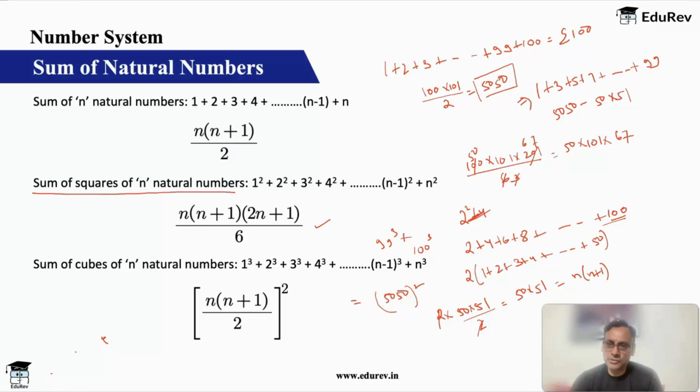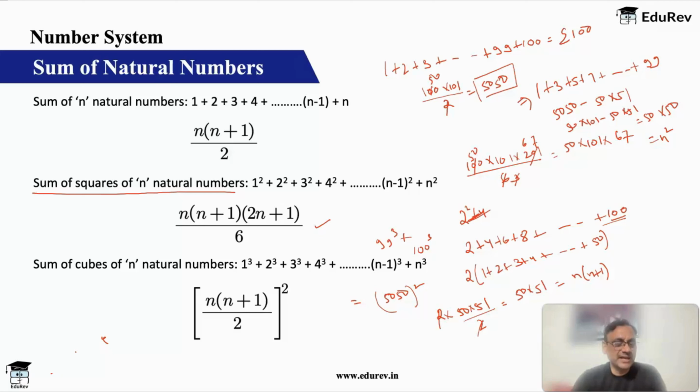And 5050 also, if you remember, it was 1 to 101. So basically 1 to 101 minus 1 to 51. If you subtract, you'll get 1 to 50, which is n square. Okay, so very important, two more formulas to remember.